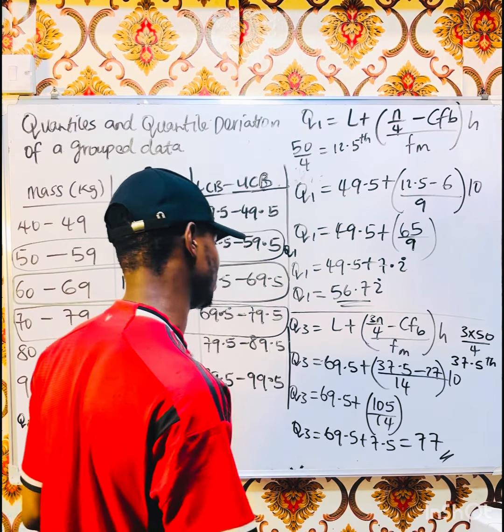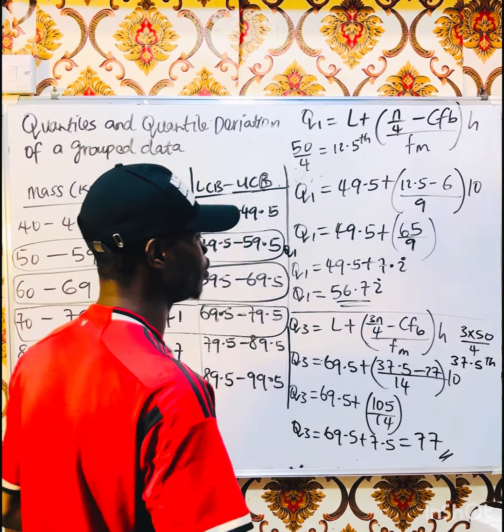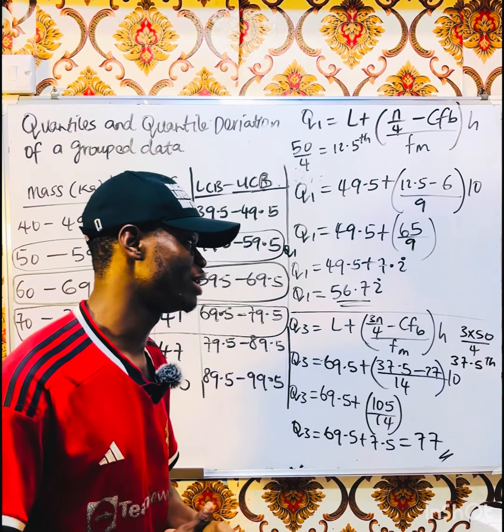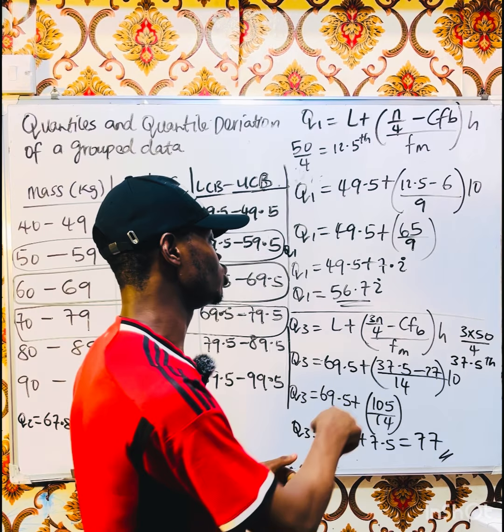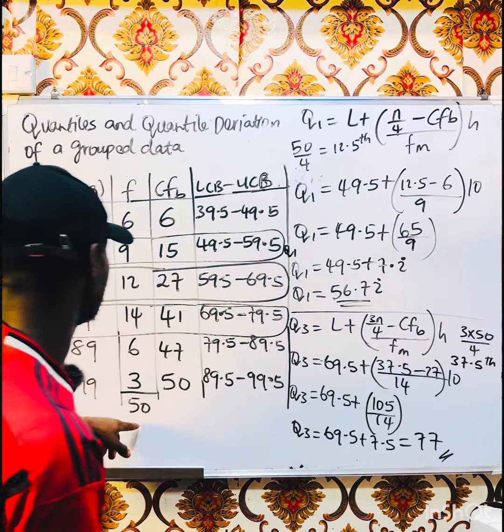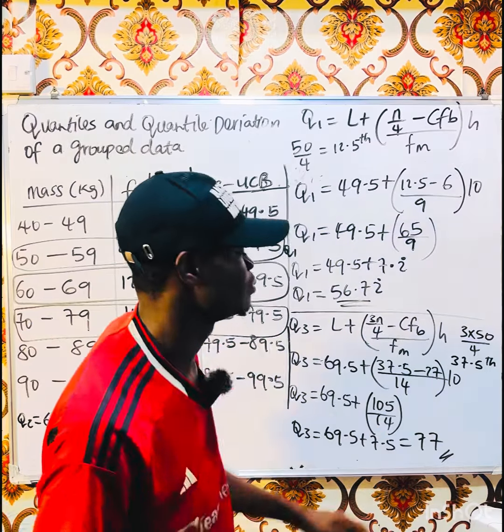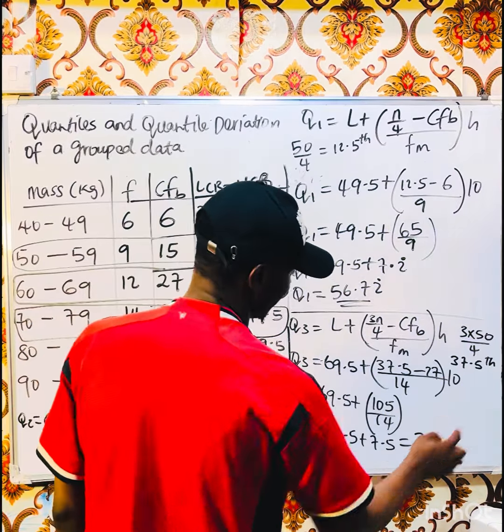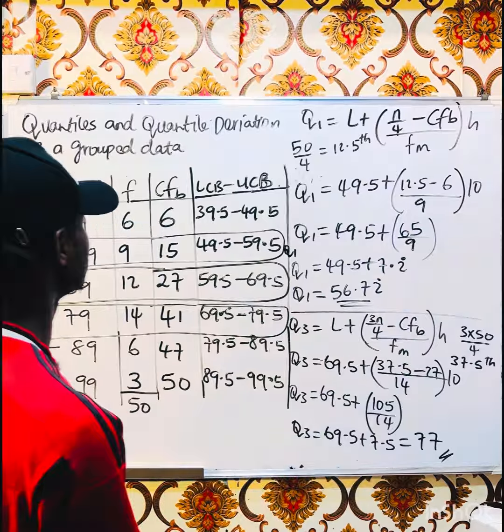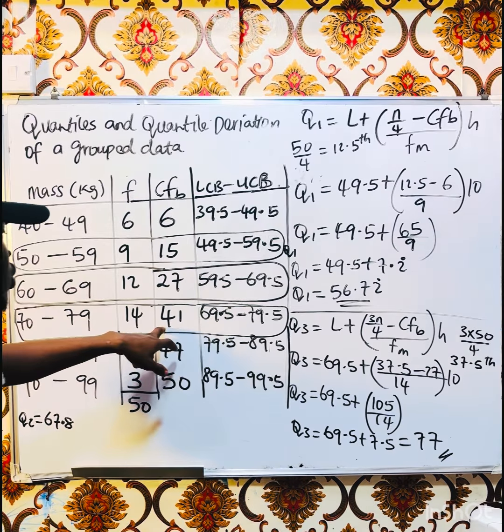So we are going to find the position of the upper quartile. We are going to do 3 times our frequency, which is 50, then divide it by 4. We get the 37.5 position. So the 37.5 position is somewhere here.